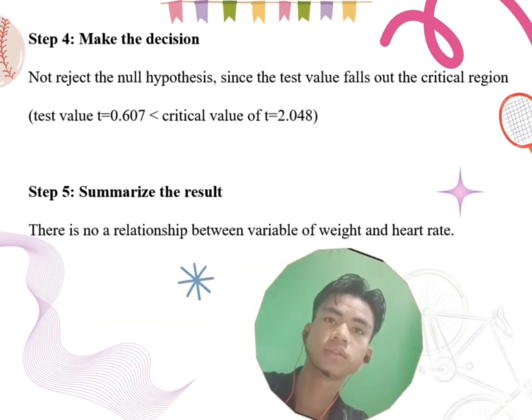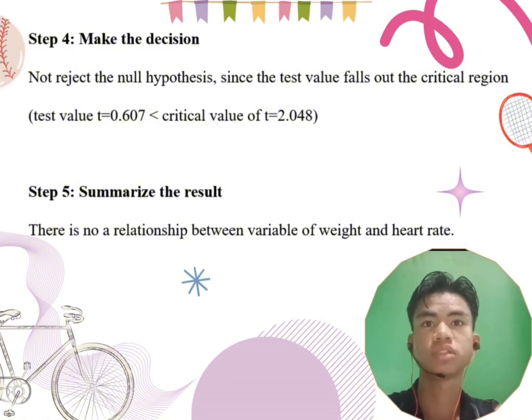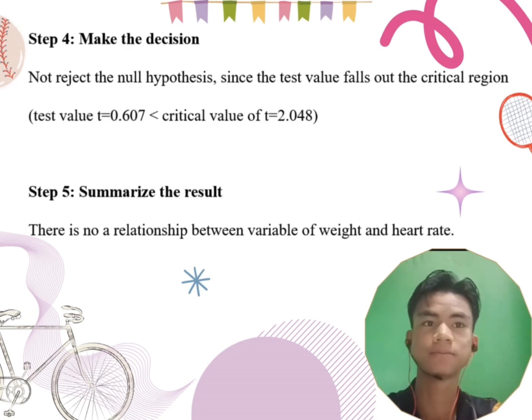So after we get all the t-test value and critical value, we will not reject the null hypothesis since the test value is out of the critical region, because the test value is smaller than the critical value. In step 5, we conclude there is no relationship between the variables of weight and heart rate.